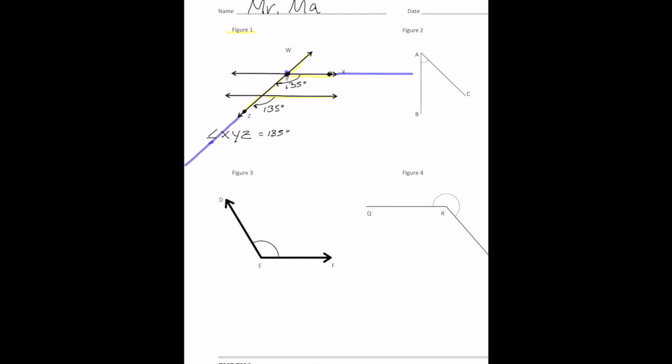If I look at the mirror angle, or say the opposite of the vertex on this side, what would be that angle? You'd find out that one is also 135 degrees. So then this angle below it magically seems to be 135 degrees also.